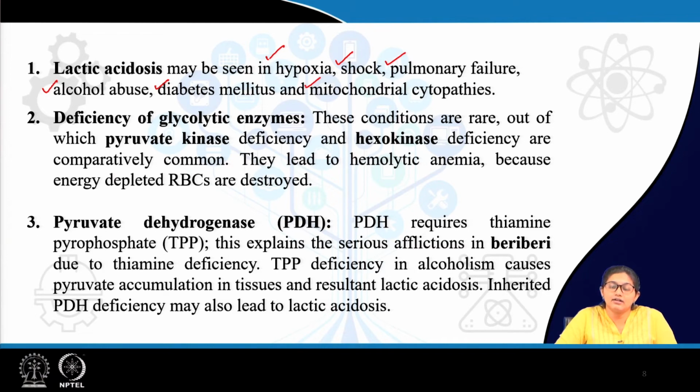Then there are a few glycolytic enzymes which can be deficient, but those conditions are very rare actually. Now, one of the important enzymes to mention is pyruvate kinase and also hexokinase. Now, as we have discussed in the class on glycolysis, if enzymes related to glycolysis are deficient, they can give rise to hemolytic anemia.